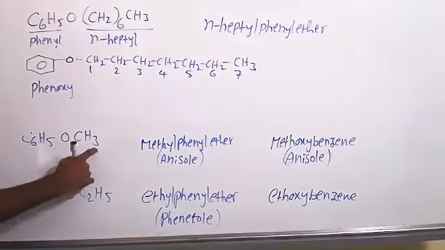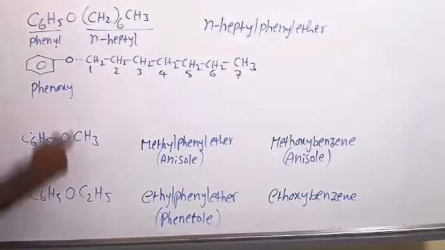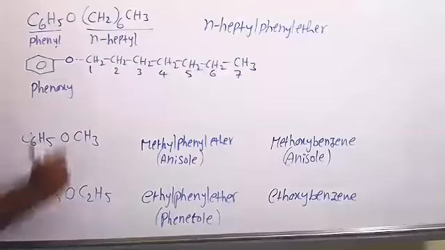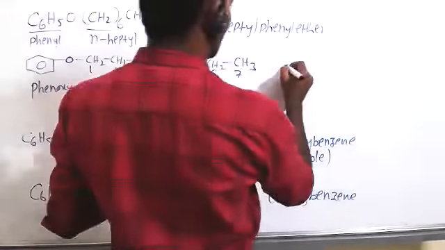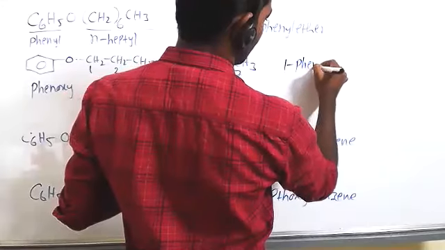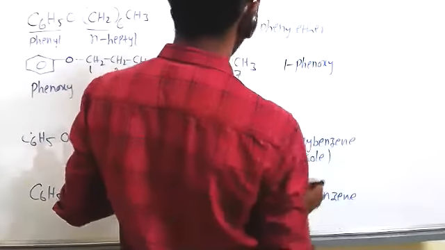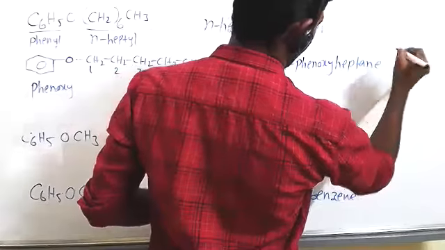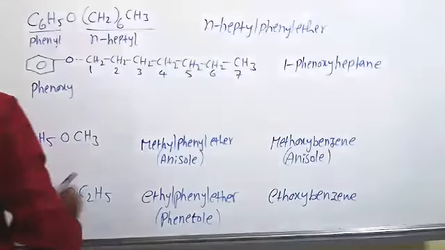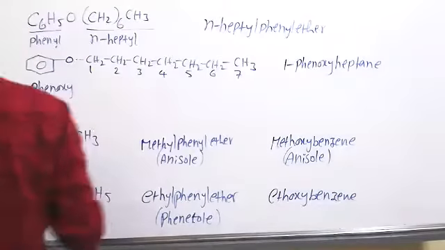Here methane with oxygen, methoxy, ethane with oxygen, ethoxy. Here benzene with oxygen, we are calling phenoxy. So 1-phenoxy heptane. This is IUPAC name. This is common name.